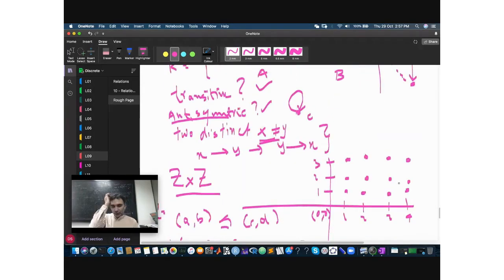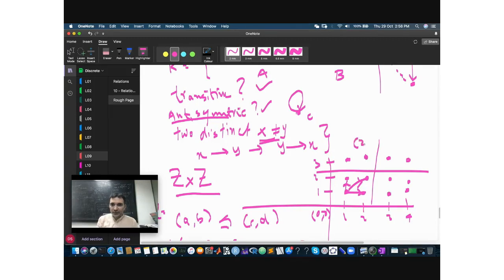Okay, so this is ये जो हमने अभी define किया है relation. This tells you that this guy is less than equal to this guy. Okay, you have an edge of this type, and you have an edge of this type as well. You have an edge of this type as well. Okay, but let me ask you this question. How about this guy and this guy? इन दोनों के बीच में कोई edge है?